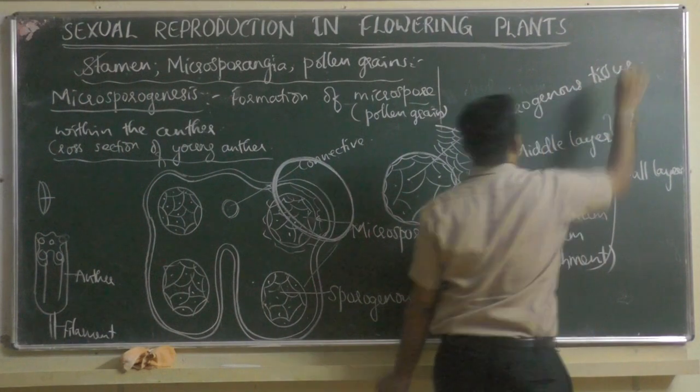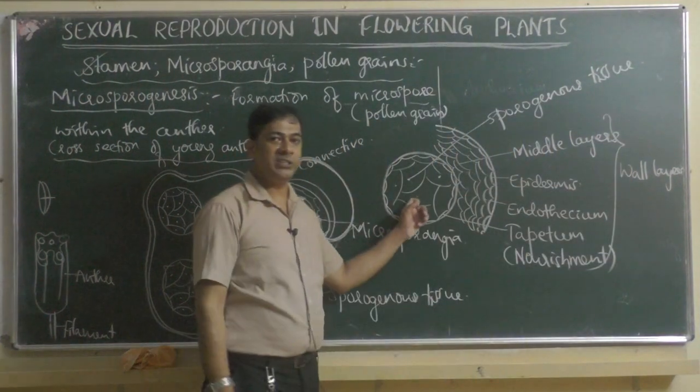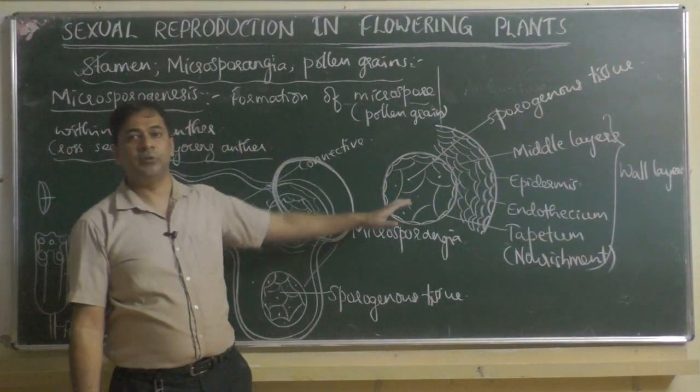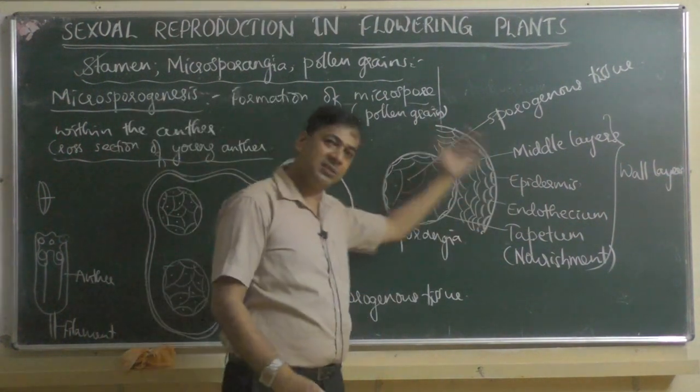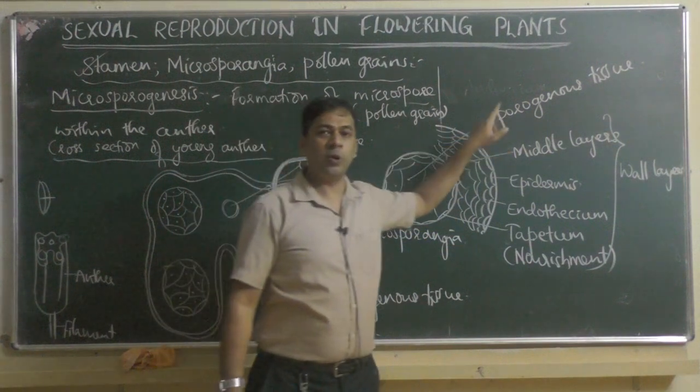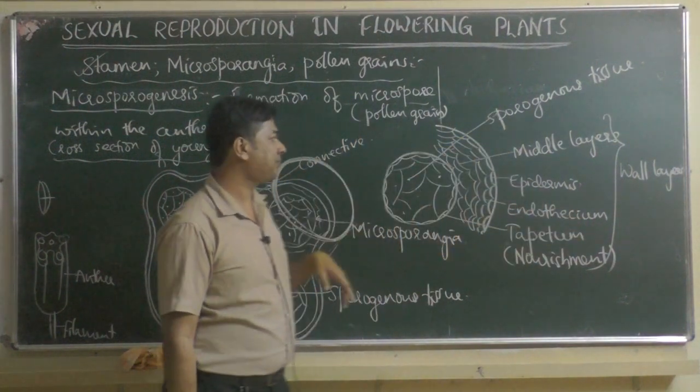Already you know, I told you why it is called sporogenous tissue: because in future this tissue produces spores.